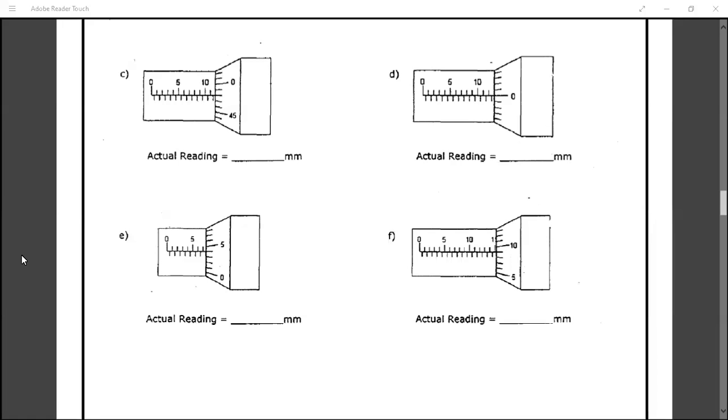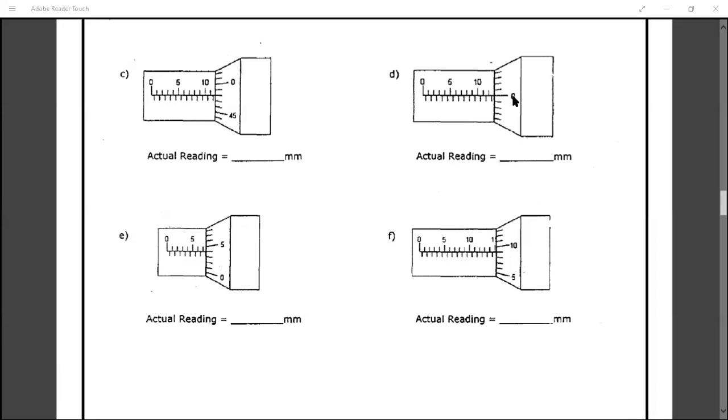Sir, in question D, why is it 13 millimeter? In which one? D question. Acha, D question, 13 millimeter. Because the 12th division is crossed completely, you can see, right? And after that, one smaller division is also being passed. So the next coinciding division will be 13, because exact 0 is coinciding.